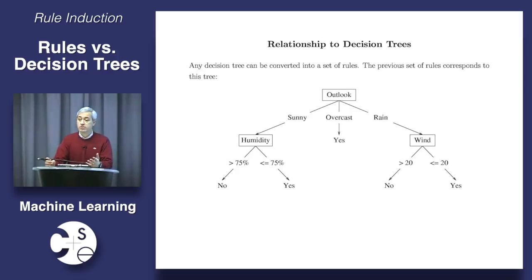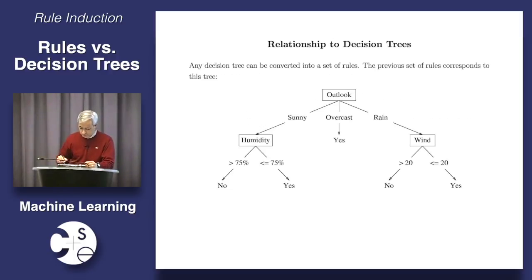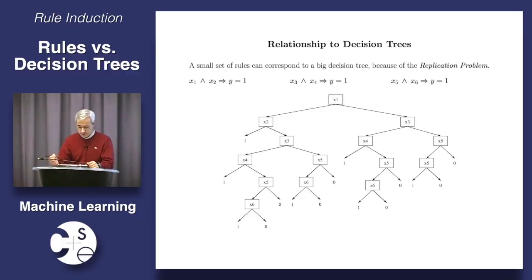How do I do that? Every leaf is a rule. Every leaf is a rule, and the conditions on that rule are the conditions on the path to that leaf. In particular, the rules that we just saw here are what you get from this decision tree, which is the one that we've been playing with all along, or something close to it. So going from decision trees to rules is easy. But now the next question is, what about going from rules to decision trees?